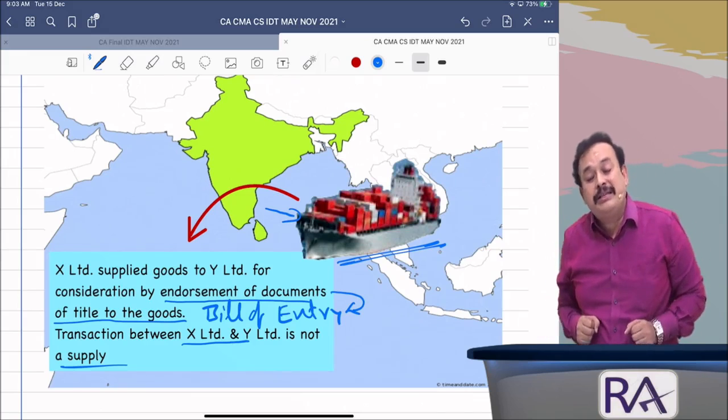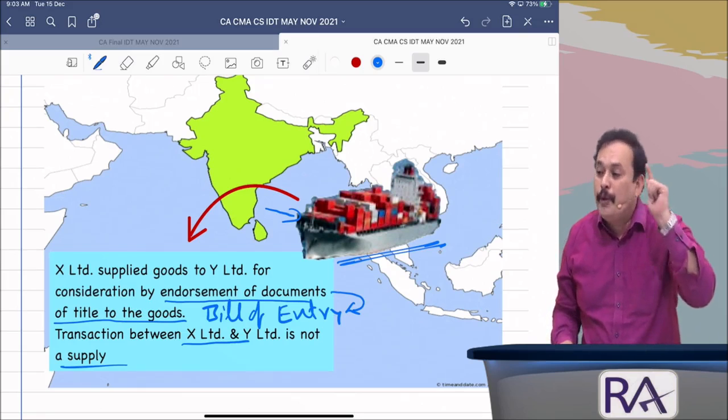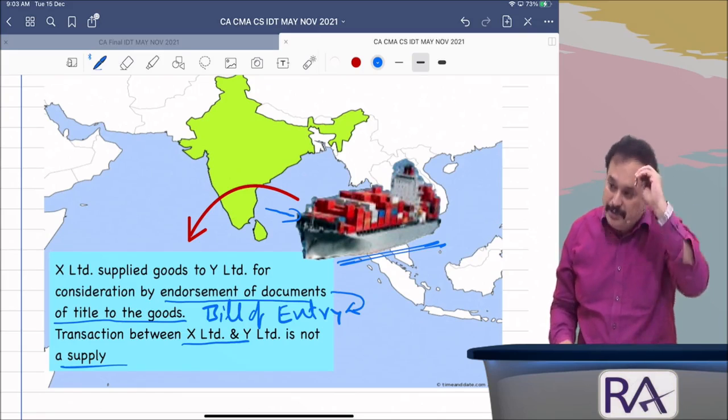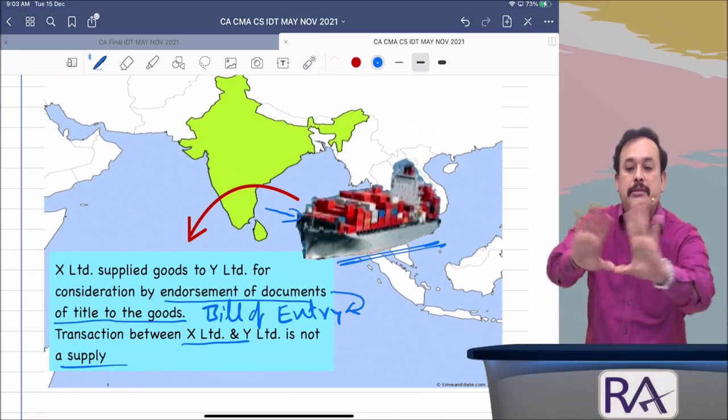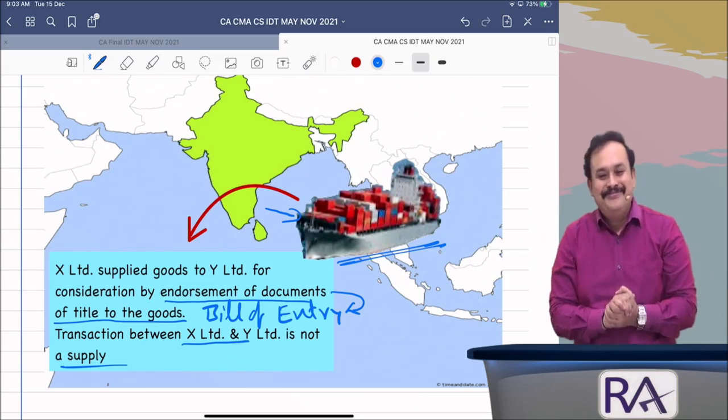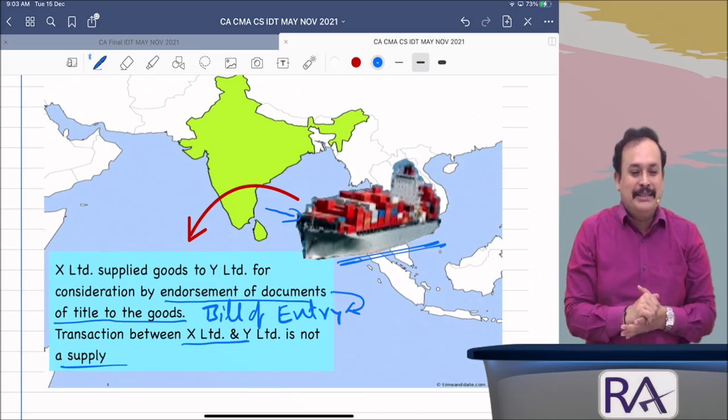Why do I refer to supply excludes? Because the scope of supply, section 7, subsection 2, clause A specifically says supply excludes Schedule 3. These are all the things. Got the clarity, my dear sir?